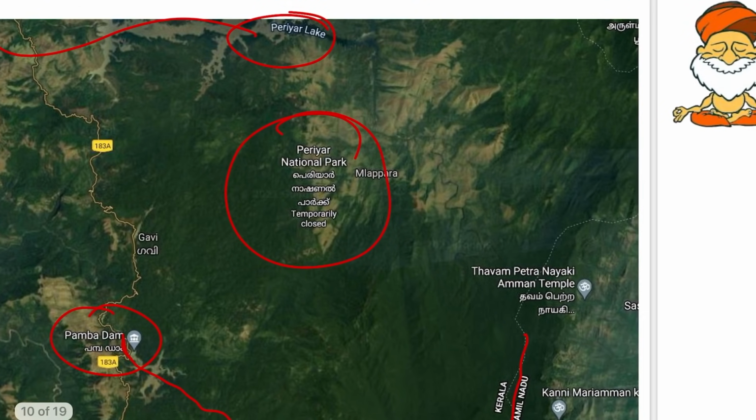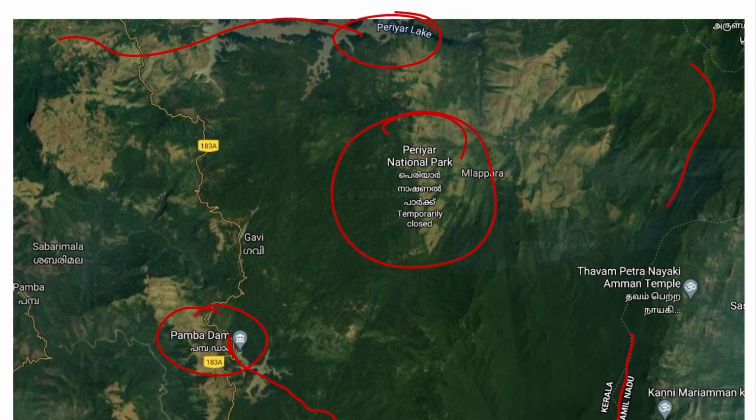And friends, here we can see the Cardamom and Pandalam Hills. So along the borders of Tamil Nadu and Kerala, the Pandalam and the Cardamom Hills, they lie. So this is a basic geography of this Periyar Tiger Reserve. And friends, here lies the Sabarimala, the famous location of Kerala's pilgrimage.